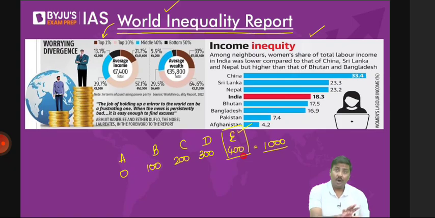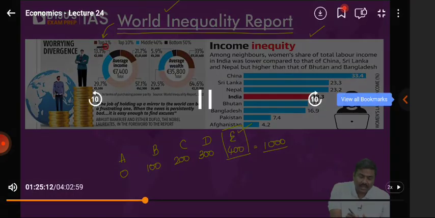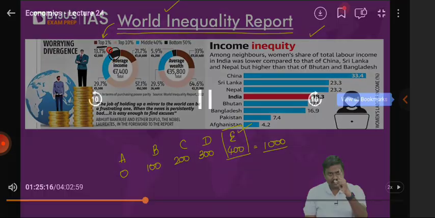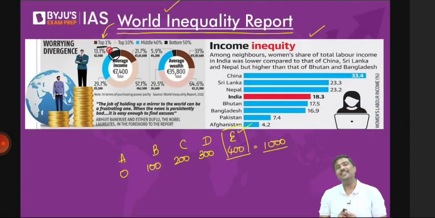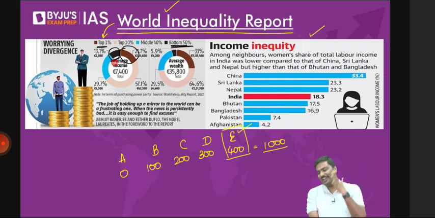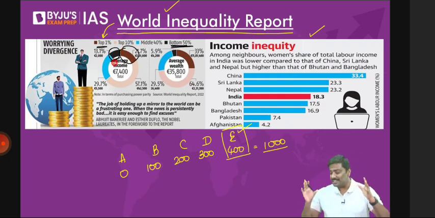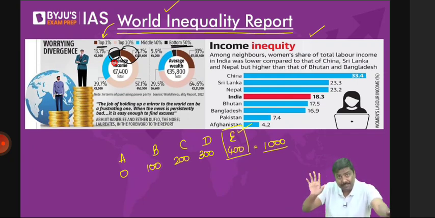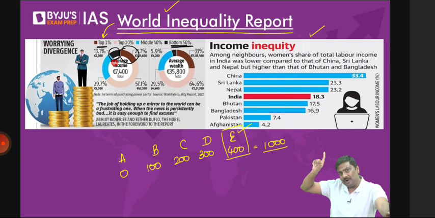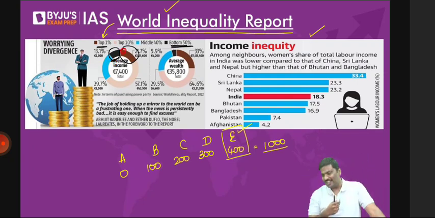Now, what is the situation in case of India? Observe it in the pie chart. Top 1% of the population in India accounts for 22% of the incomes, my mistake, not 13%, 21.7%. And the bottom 50% of the population accounts for how much? 13% of the total incomes. Imagine to what extent income inequality exists in India. The bottom 50% of the population totally accounts for just 13% of the total incomes, and the top 1% accounts for 22%. Income inequality, very, very high.